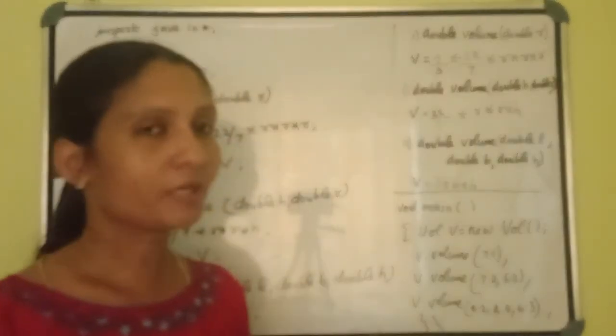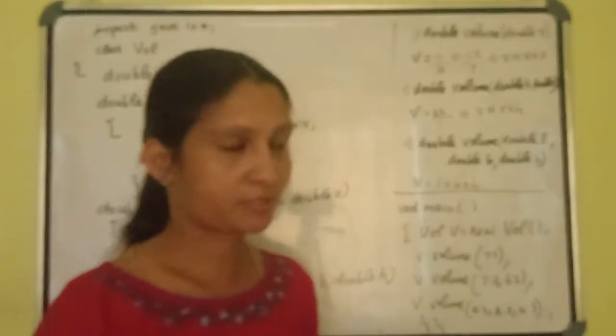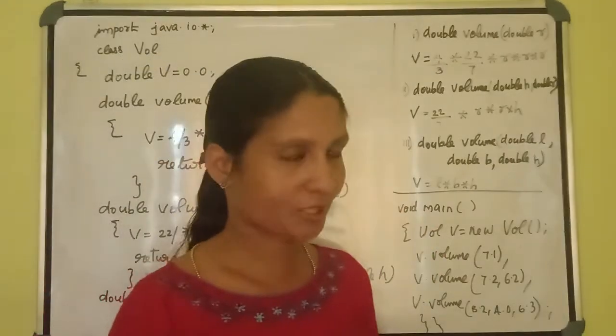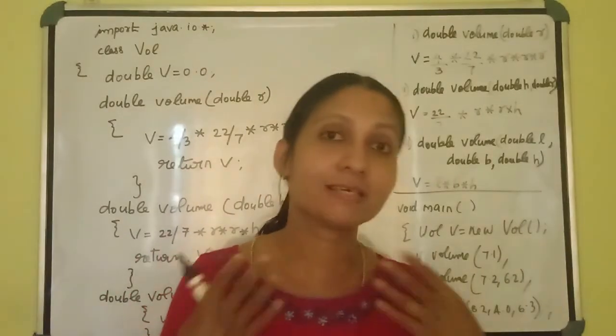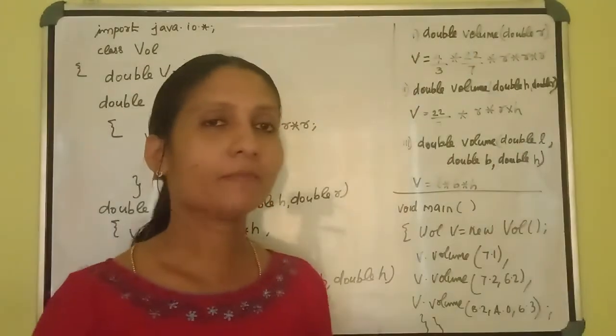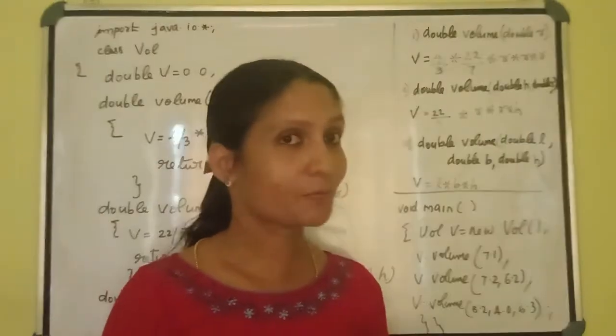Okay. Three different types of shapes. So you have to find out the volume of three different types of shapes. For that purpose, we are using this program. But we know in the question they mentioned all the things. You have to just write the syntax. Okay, this is a very simple program. And let's check how you can do this program.